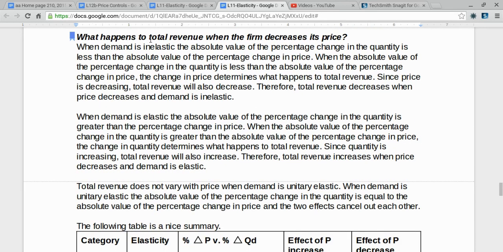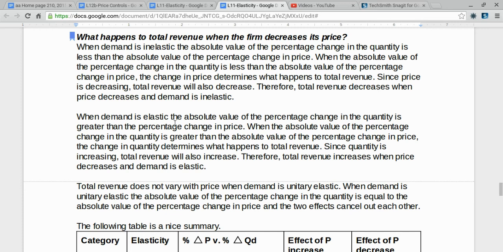When demand is inelastic, the absolute value of the percentage change in quantity is less than the absolute value of the percentage change in price. When the absolute value of the percentage change in quantity is less than the absolute value of the percentage change in price, the change in price determines what happens to total revenue. This means when price decreases, total revenue will also decrease.